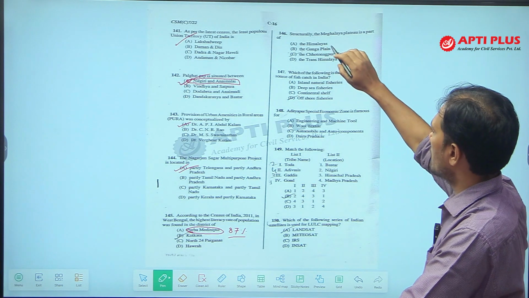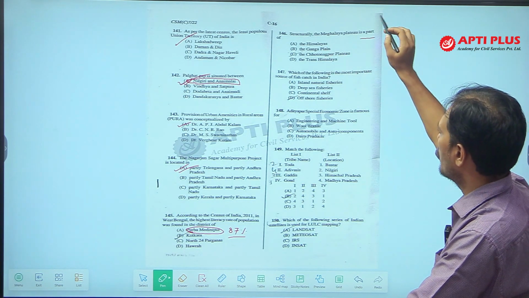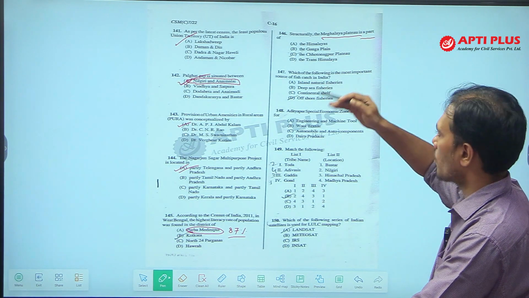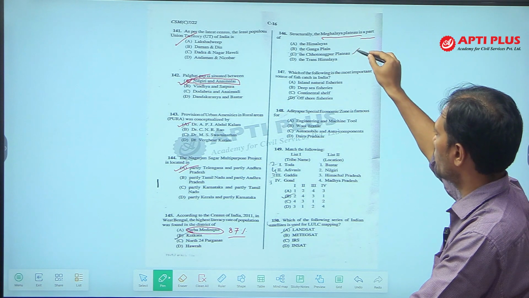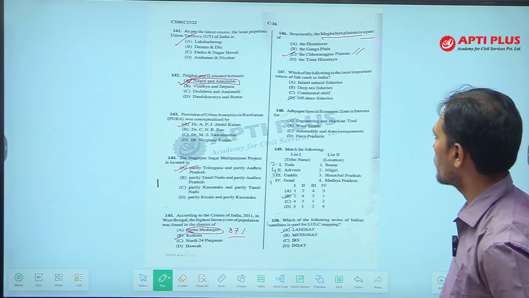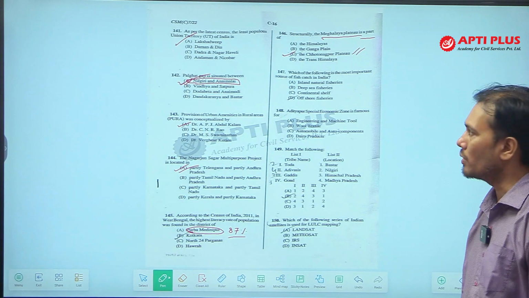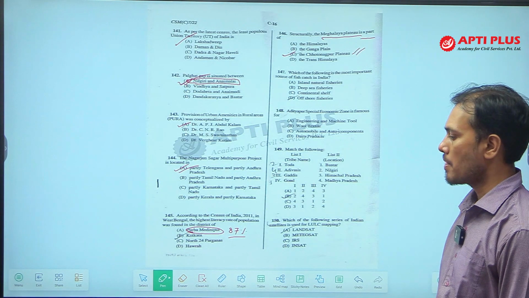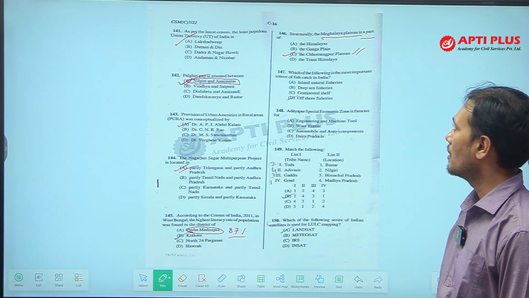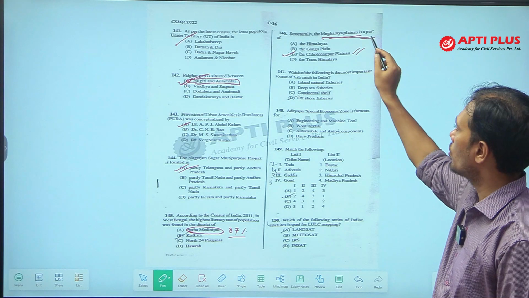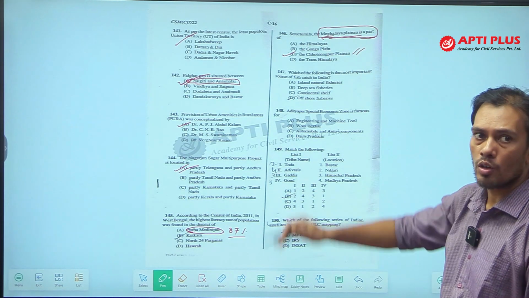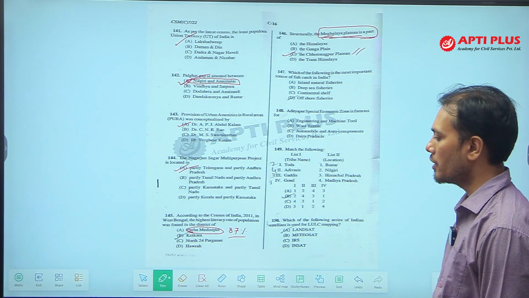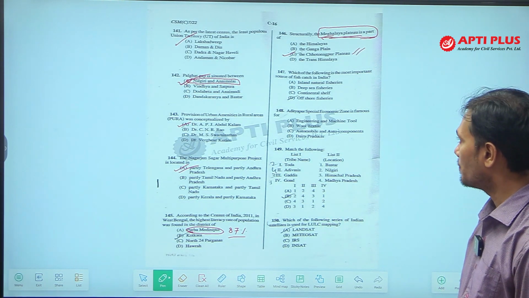Question number 146. Structurally, the Meghalaya plateau is a part of. Meghalaya plateau, as we know, is separated by the Malda Gap or Garo Rajmahal Gap. It was a part of the Chota Nagpur Plateau previously. It is a part of the Chota Nagpur Plateau, but due to a down warping in between, it is divided from the main block of the Chota Nagpur Plateau. Geologically, they have the same rock system, and the Meghalaya Plateau is known as Gondwana Himalaya, because it is a part of Gondwana land, but it is near the Himalayan mountains. That is why, combining both, it is known as Gondwana Himalaya.